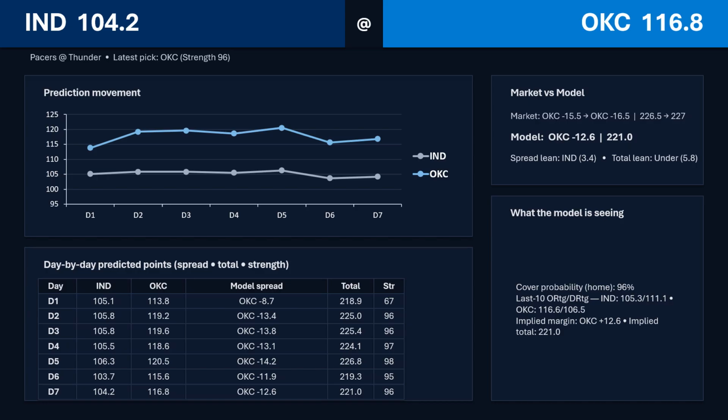So big spread that I really don't like ever. And a questionable total just because of that spread, in my opinion. So not a game that I'm a huge fan on. I just don't think you're going to find good odds on anything that you're going to want to play. But I would expect OKC to win pretty handily.